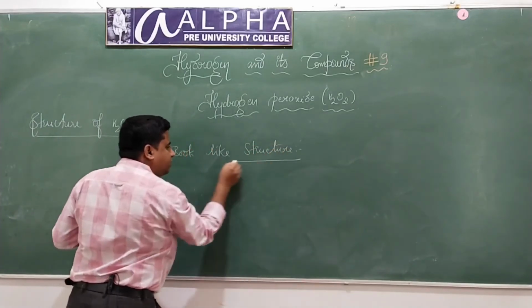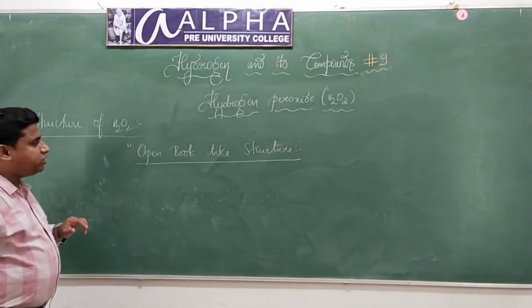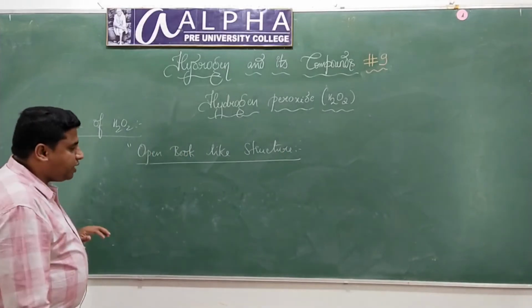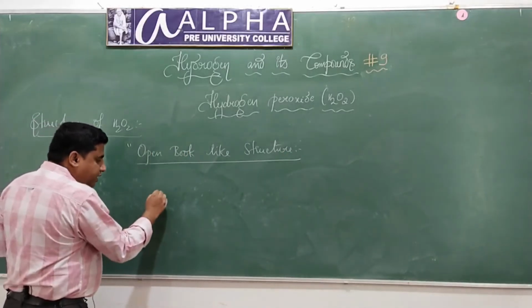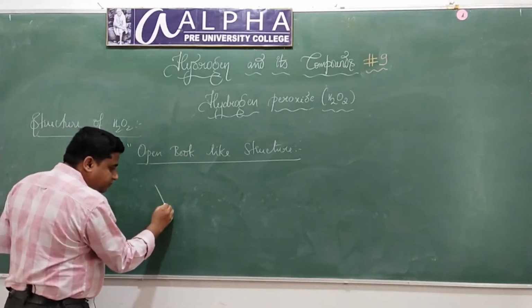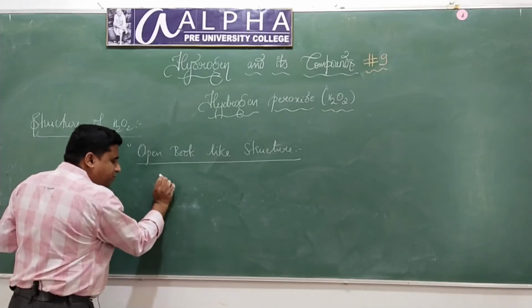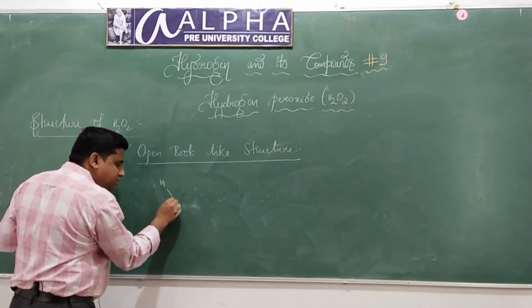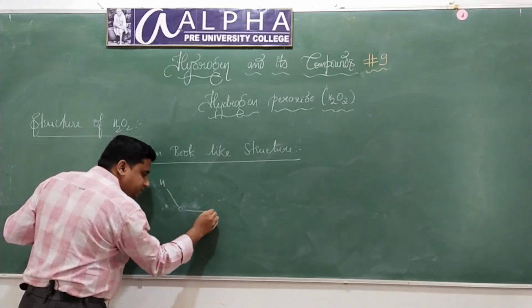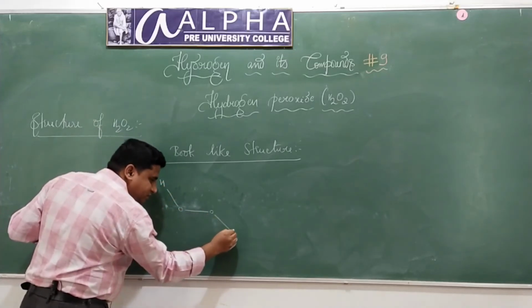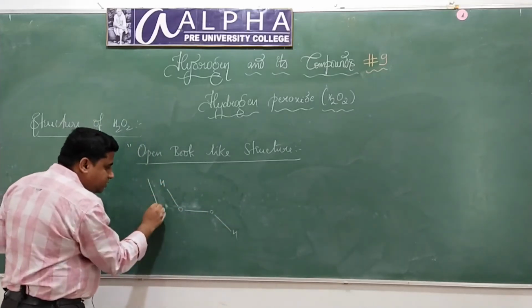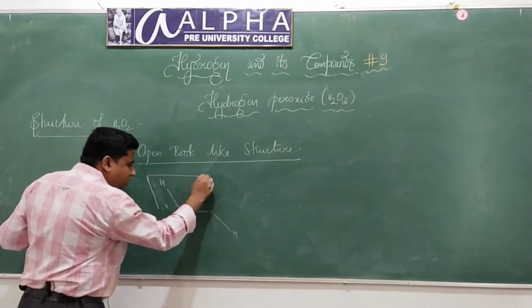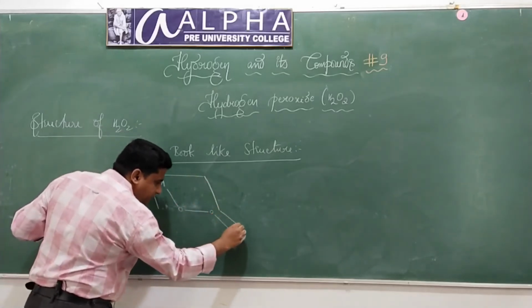Are you getting my point? In vapor phase the structure is something like this, just like this. Open book like structure. Are you getting it?